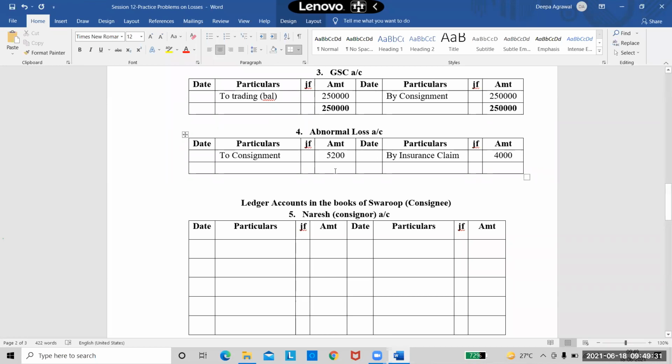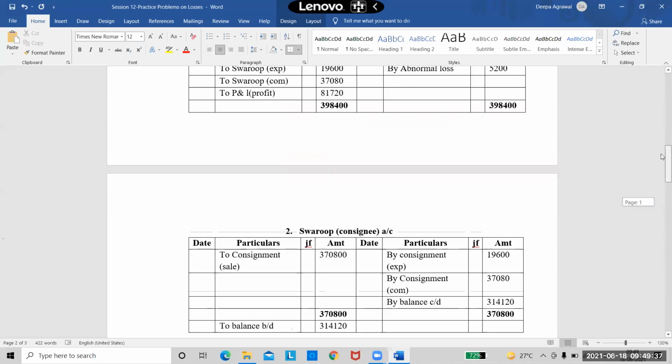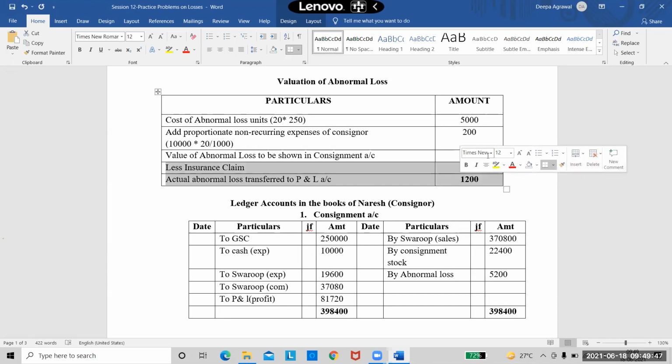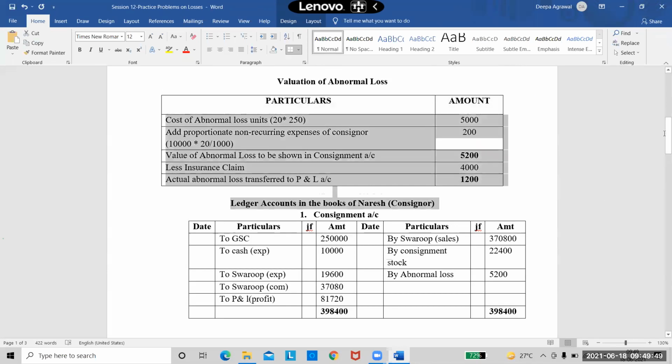Now whatever is the balance left over, I should transfer that balance to my P&L account. That is what I have done here. I've already calculated it is 1200. Even if I do not calculate it here, see these two steps, it's okay if I don't take it here also. I can stop the problem till here, once I'm doing my abnormal loss account, I can show that.